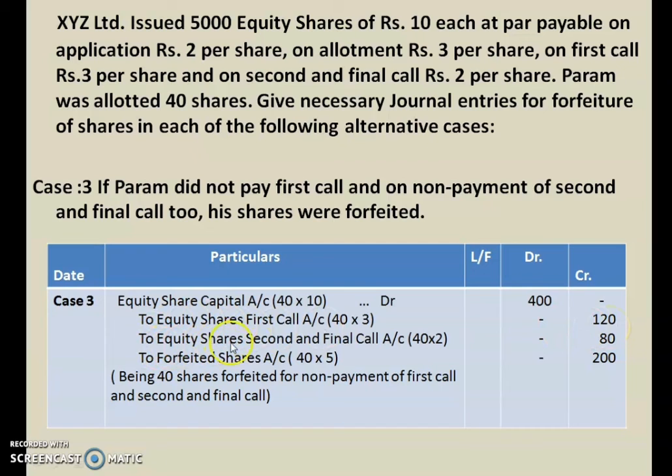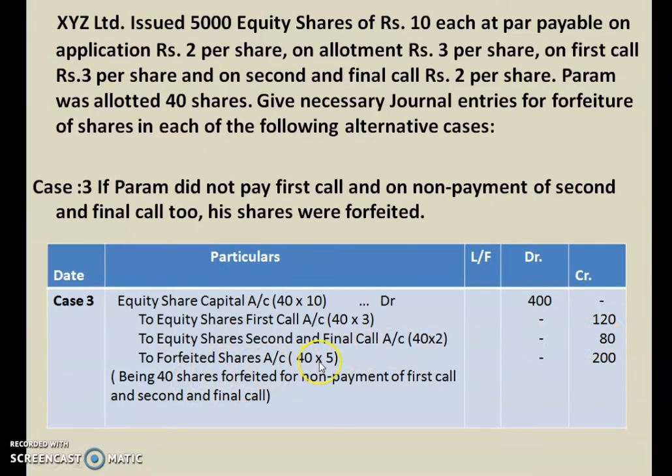And to equity shares second and final call. This is also not received from Param. So 40 forfeited shares of Param, or the allotted shares of Param, is 40 into 2 rupees, that is second and final call rupees is 2. So 40 into 2, 80 rupees of second call is not received from Param.